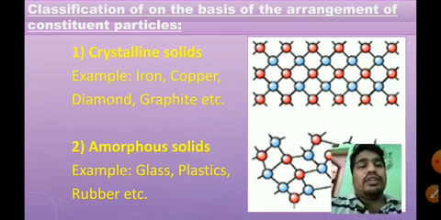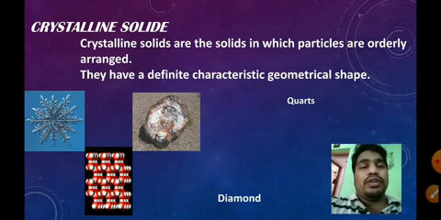Next we move on to crystalline solids. Crystalline solids are solids in which particles are orderly arranged and they have a definite characteristic geometric shape.